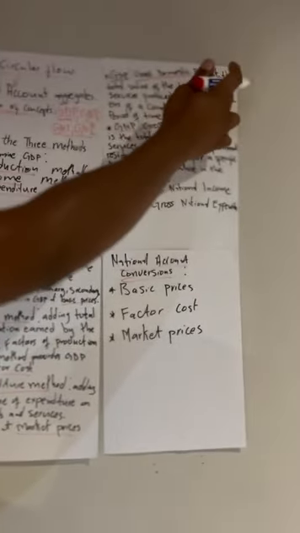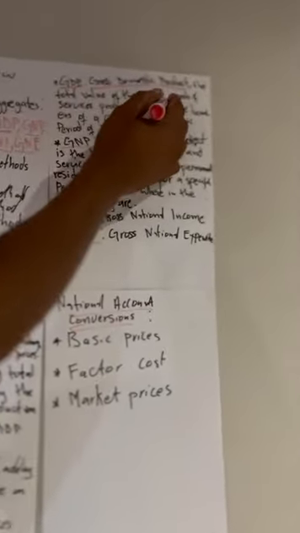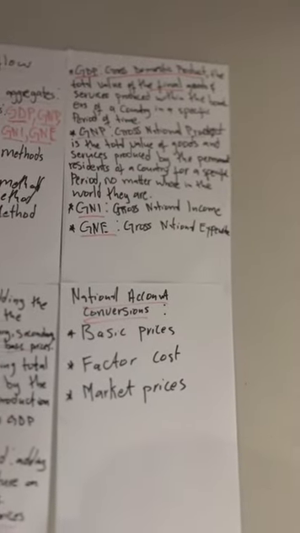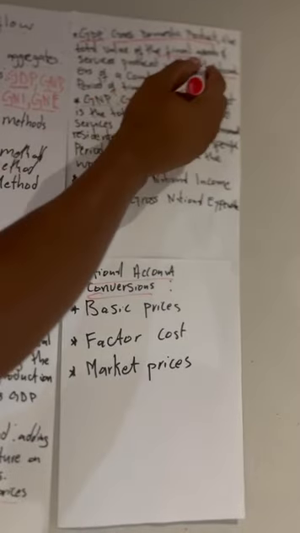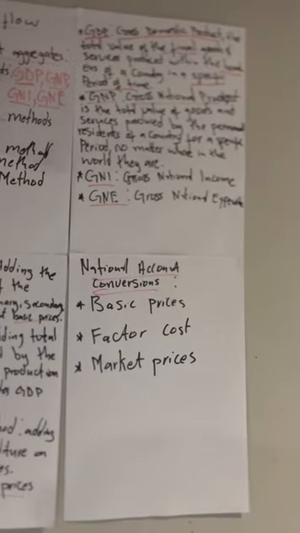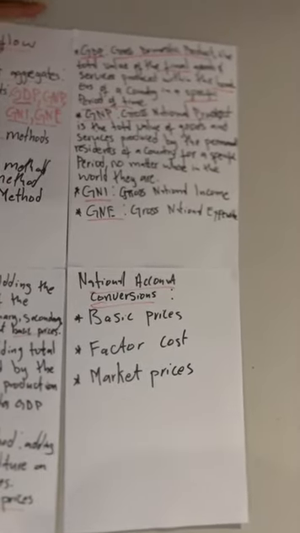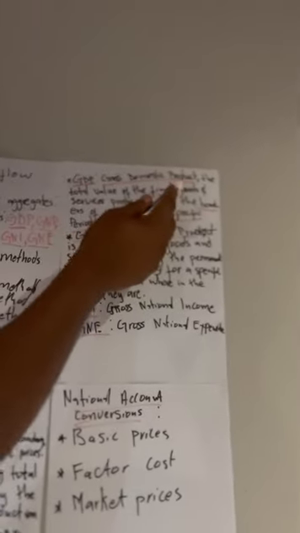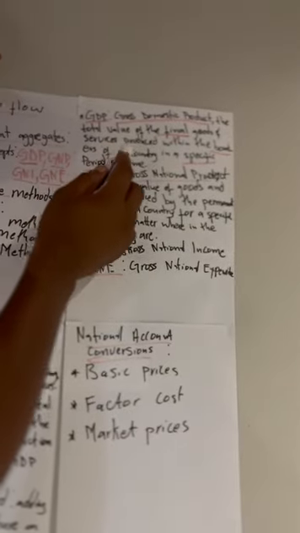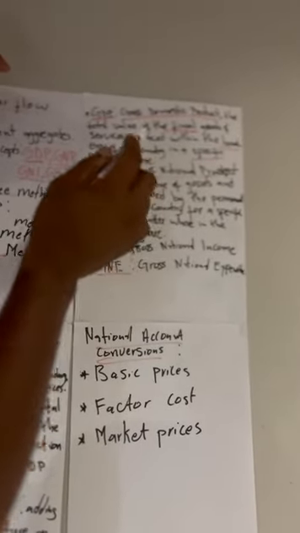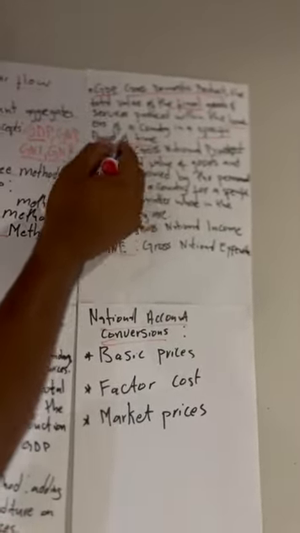Let us look at those names. GDP stands for gross domestic product, that is GDP. It is the total value of the final goods and services produced within the borders of a country in a specific period of time. That's how you describe GDP. GDP, the gross domestic product, is the total value of the final goods and services produced within the borders of a country in a specific period of time.